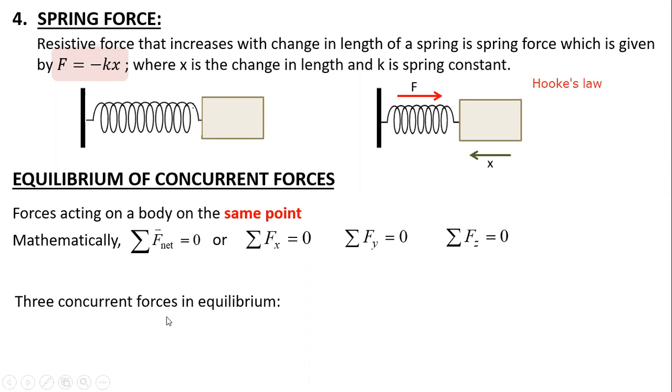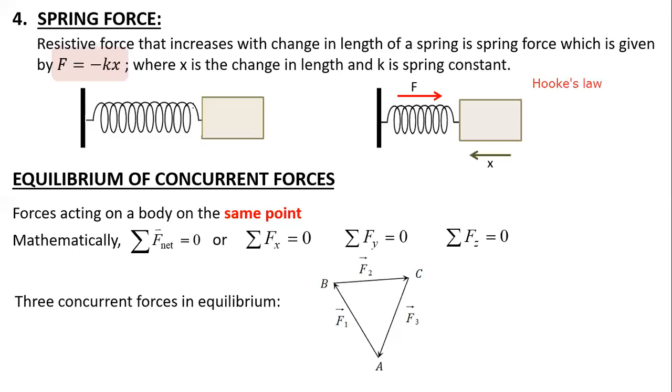And if I say 3 concurrent forces in equilibrium, specifically 3, I can connect them tail to head in the form of a triangle. Since it is concurrent, all are acting at a point, but since vectors can be moved anywhere on the plane, by moving them, I can connect them tail to head.